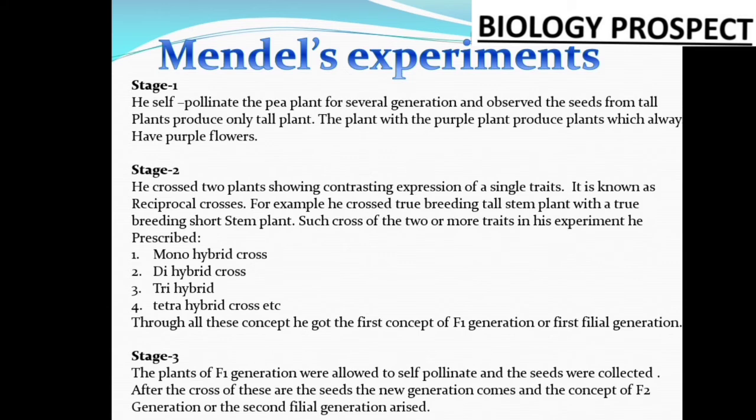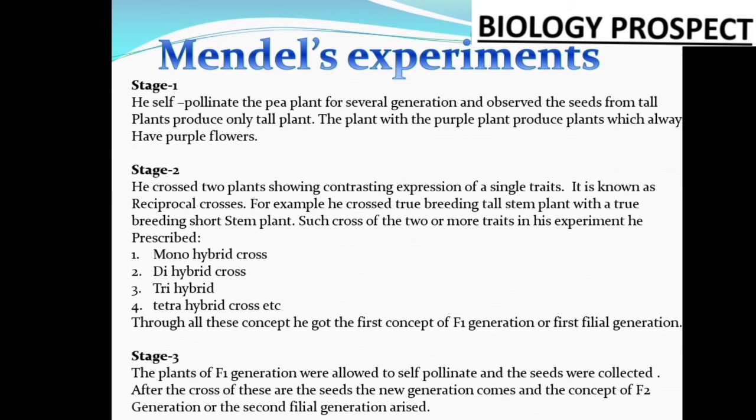But after the filial generation, whatever products come, they are crossed with each other and produce different varieties, with different inheritable characteristics continuing in different phases. He indicated that as the F2 generation, or the second filial generation. So the plants of the F1 generation were allowed to self pollinate and the seeds were collected. After that cross, the new generation comes and the concept of the F2 generation, or the second filial generation, arises.